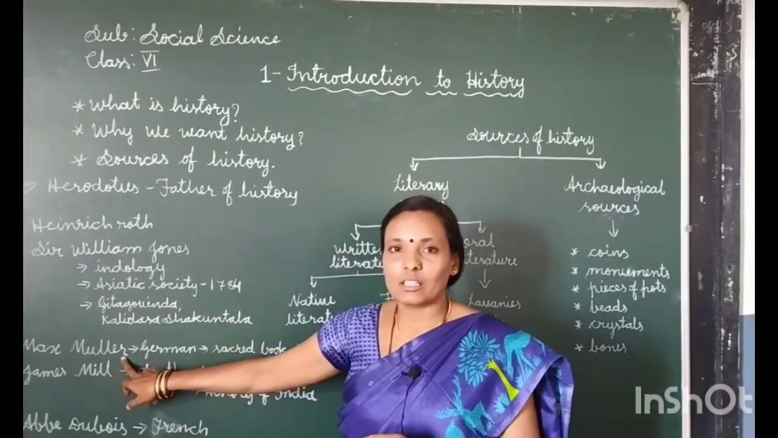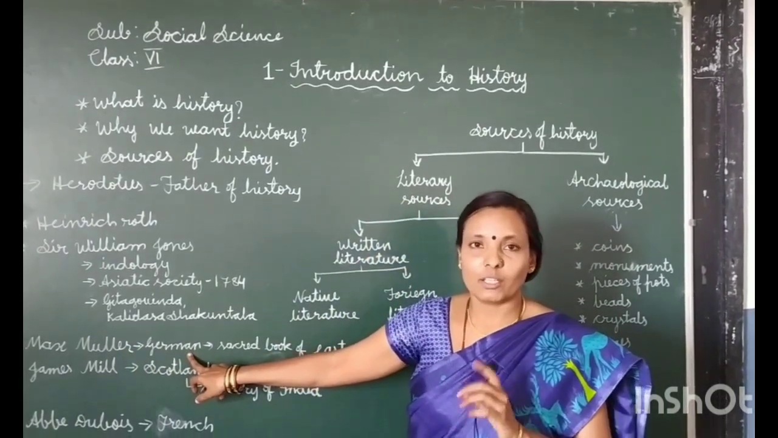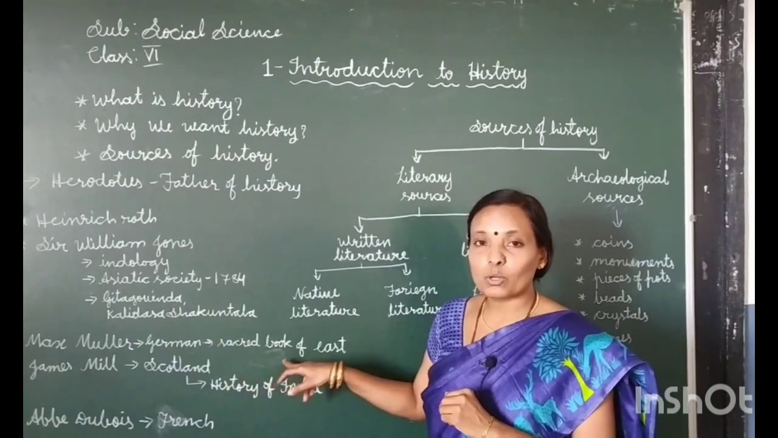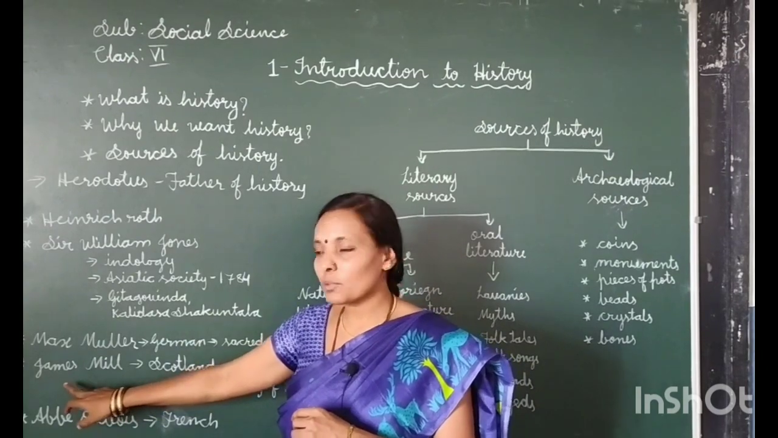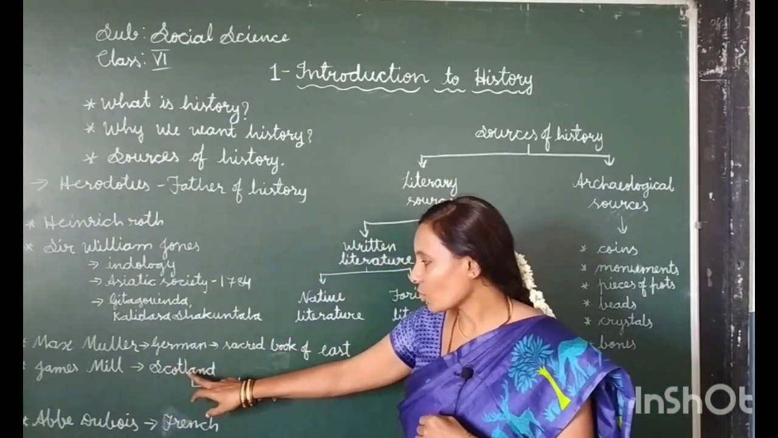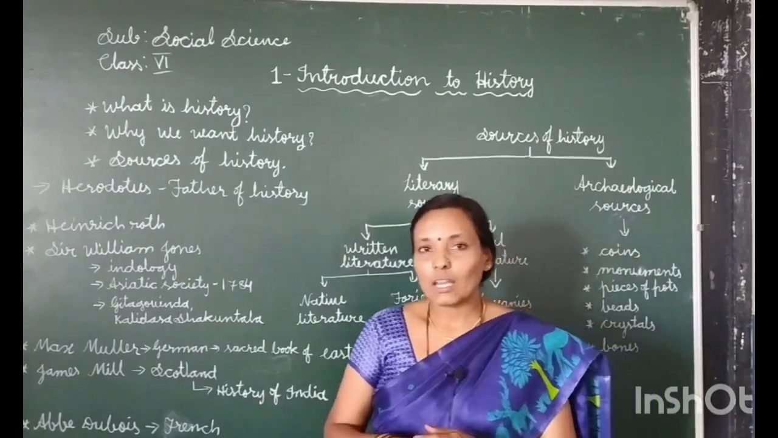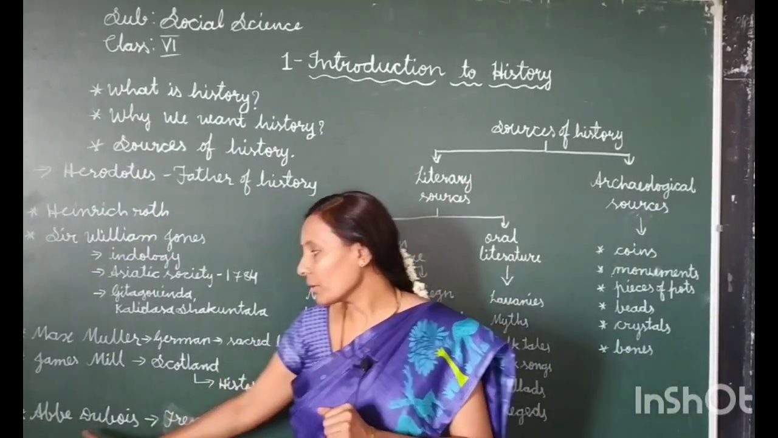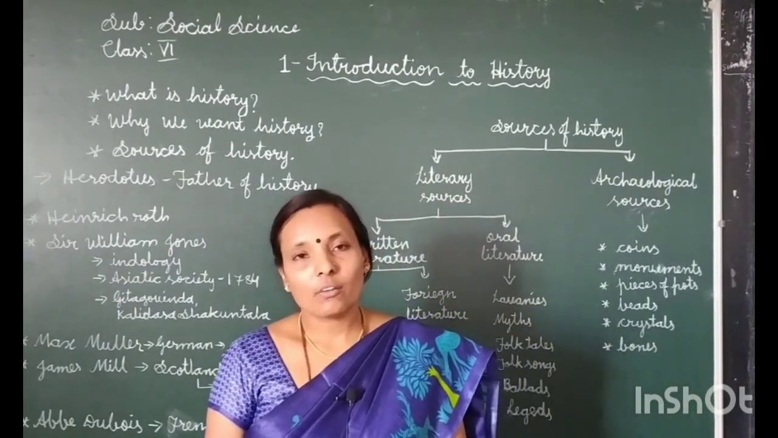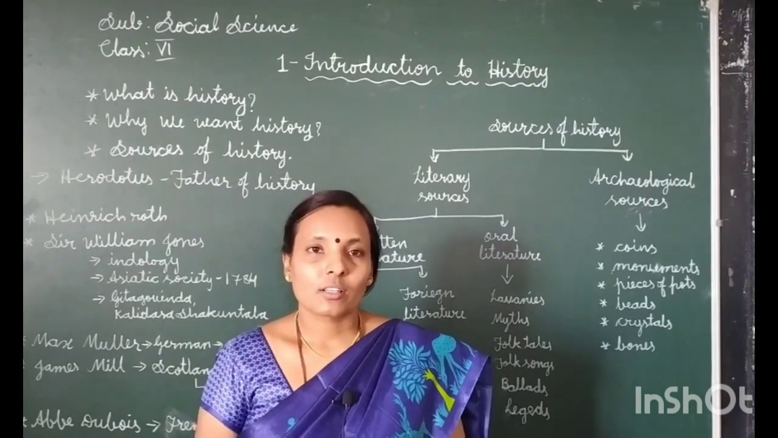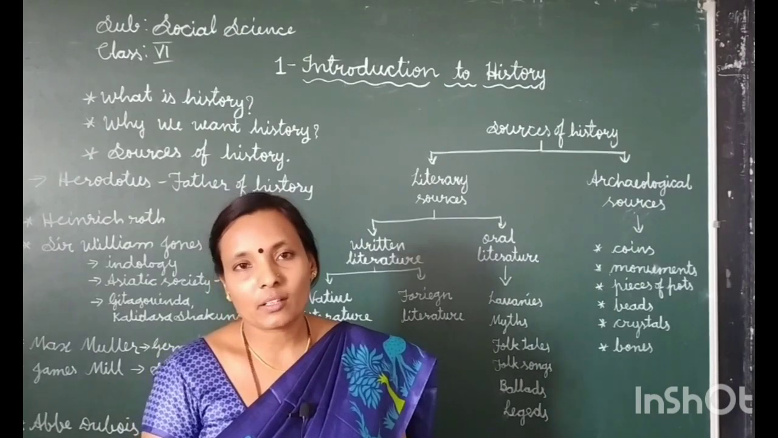Max Muller is another historian. He was from Germany. He wrote the book Sacred Books of the East. In the same way, one more historian, James Mill, was from Scotland. He wrote the book History of India. Last but not least, Abbe Du Bois is another historian. He arrived from France and settled in Ganjam. Ganjam is a place in Srirangapatna.